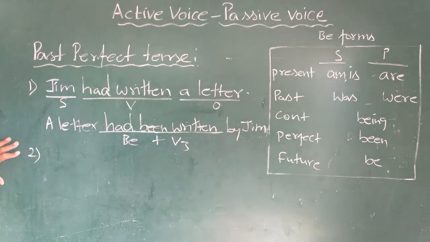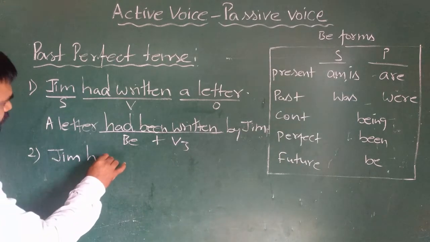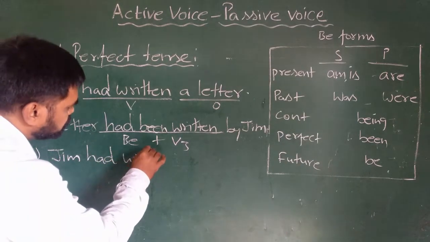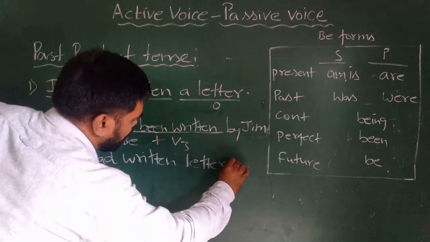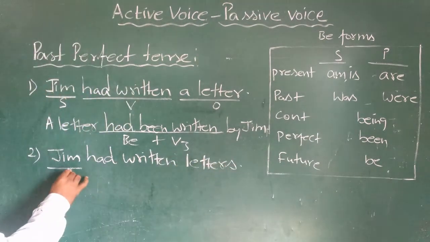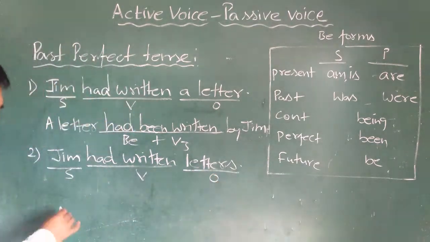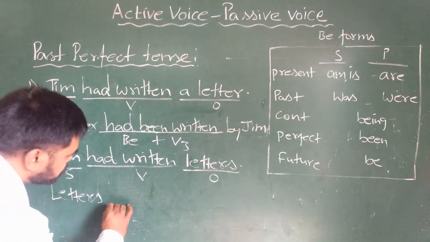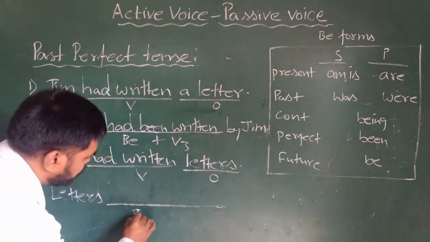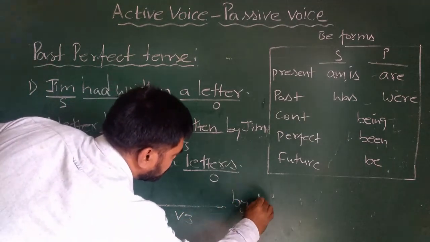Let us do the same thing by changing the object. Jim had written letters. Here Jim is the subject, had written is the verb, and letters is the object, which is plural. So we'll put letters dash, we'll write be form plus V3 here by Jim.